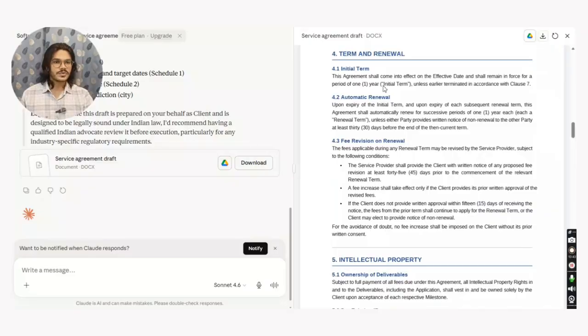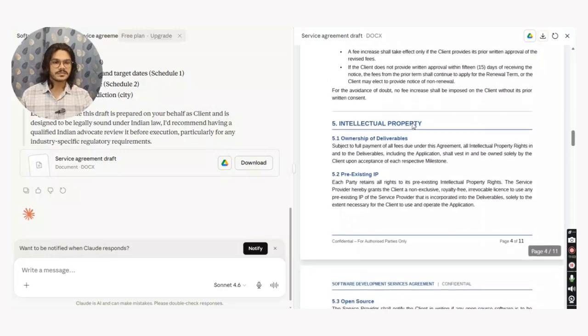Term and renewal. So it's a 1 year agreement. It will be auto renewed every year. But before the service provider increases the price, it will have to provide a notice to the client. And once the client confirms in writing, only then will those new prices be effective. So this was something I provided in the context.